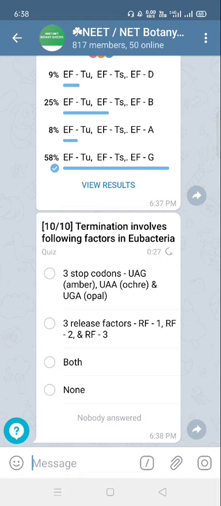Termination involves following factors in Eubacteria. That means 3 stop codons are required for the termination of protein synthesis in Eubacteria, and 3 release factors are required for the termination of protein synthesis in Eubacteria. So the correct answer is option C, both.